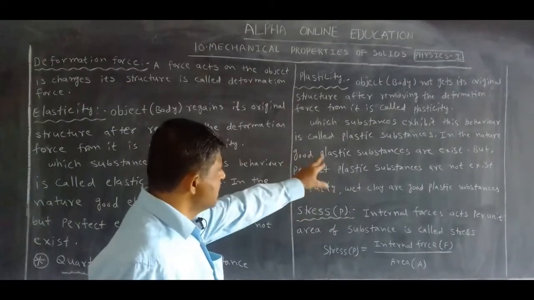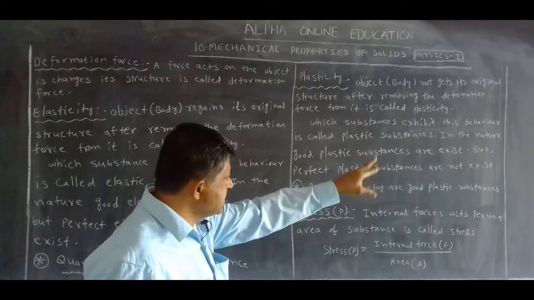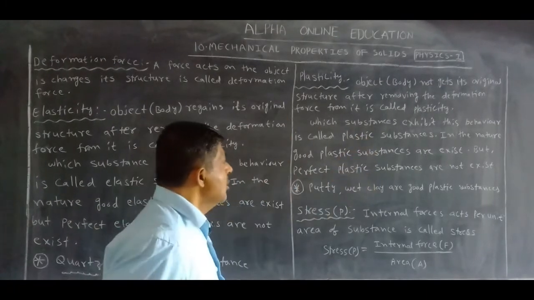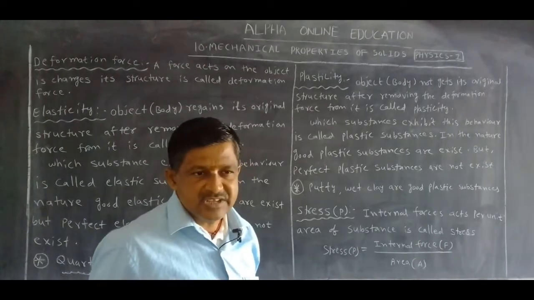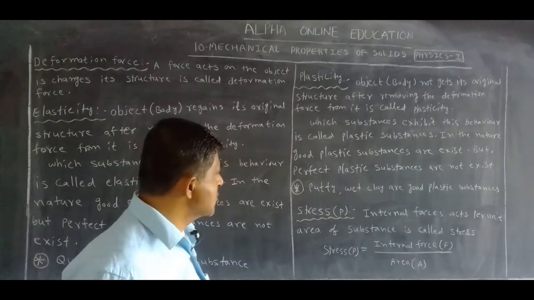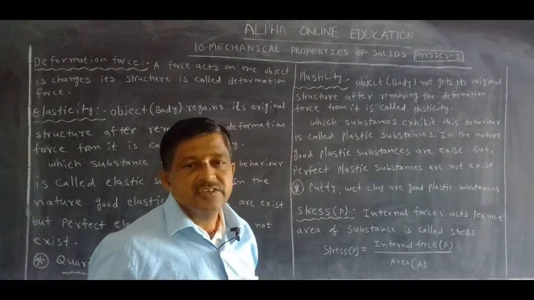A substance that exhibits this behavior is called a plastic substance.